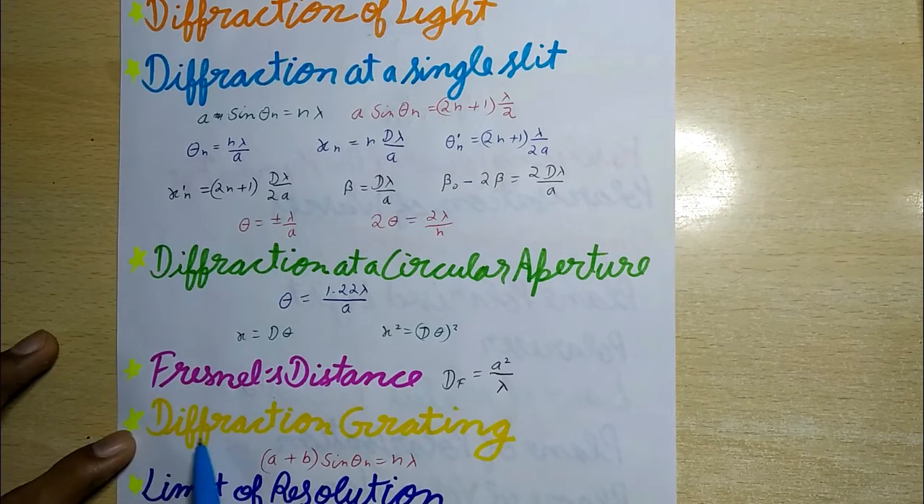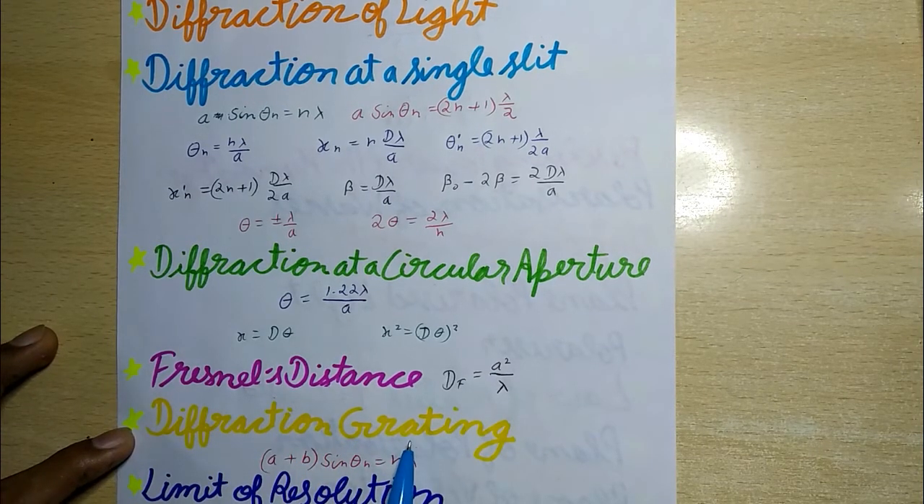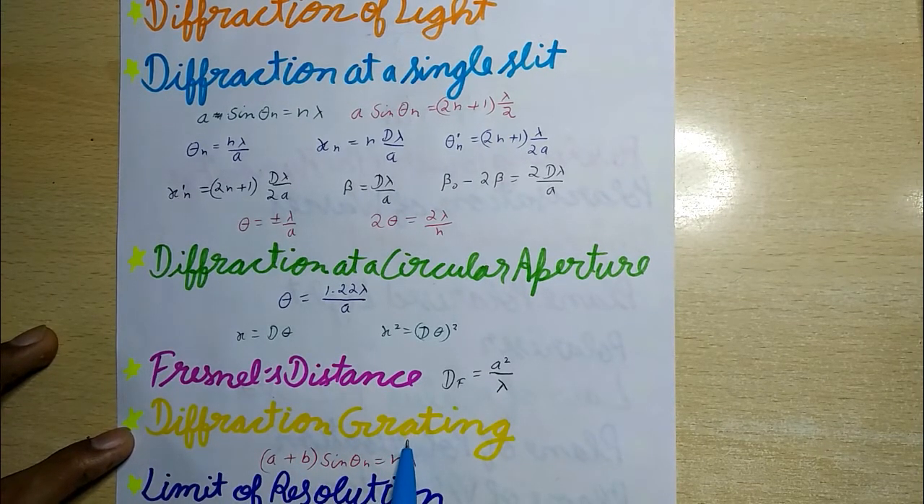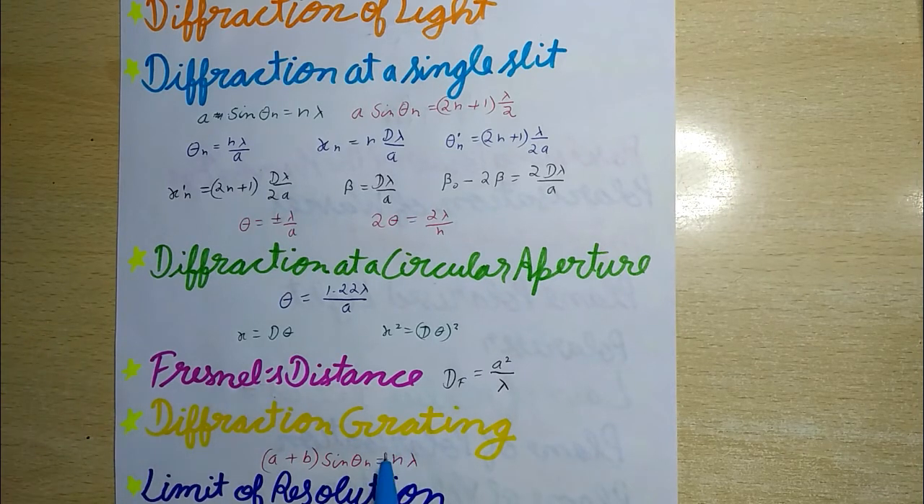Now diffraction grating. It is an arrangement of a very large number of very narrow, equidistant and parallel slits. The diffraction pattern has the central principal maximum of maximum intensity and a number of higher order maxima whose intensity decreases with the increase of n, the order of the spectrum.